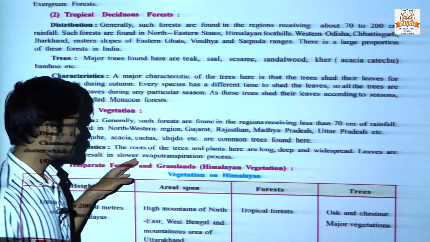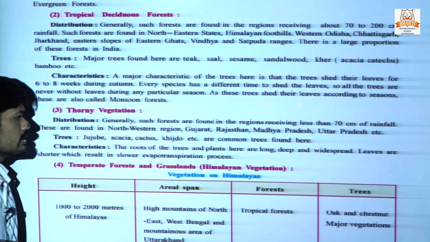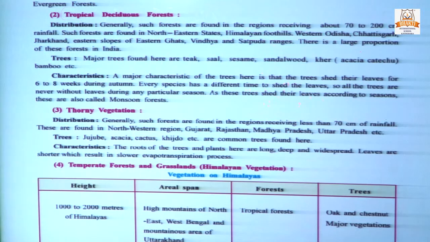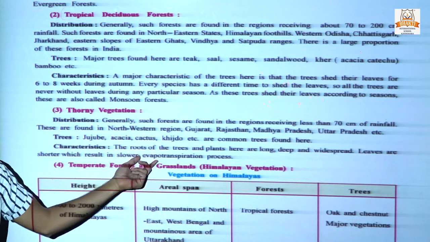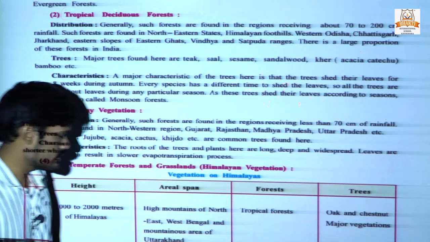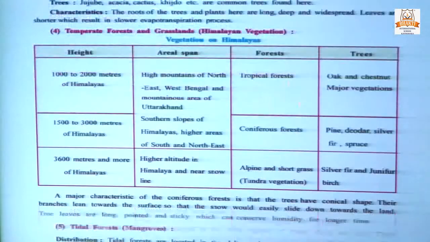Characteristics. Roots of these trees are very long, deep and widespread, because they are always trying to catch water from deep inside, and also to slow down the evapotranspiration process. Leaves are shorter, which results in slower evapotranspiration. Okay, they do not lose their water easily.